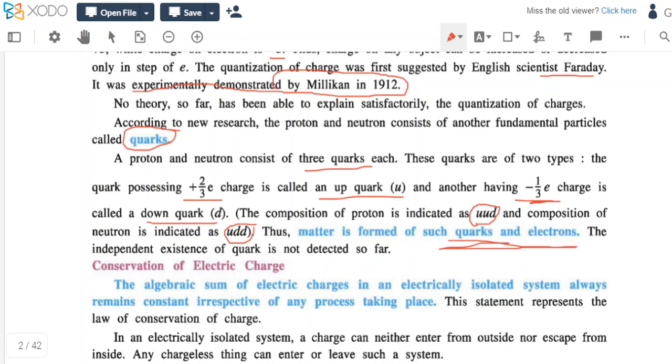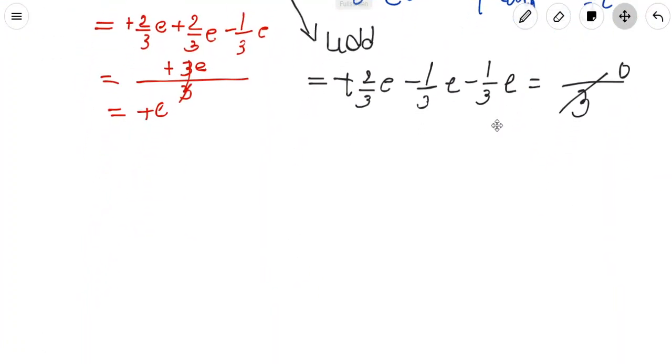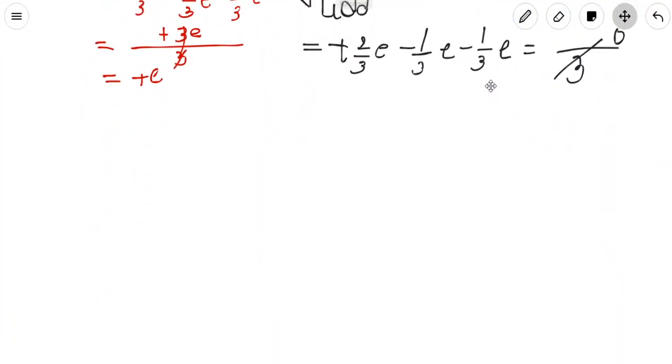Now we have further knowledge about the construction of these charges and particles.